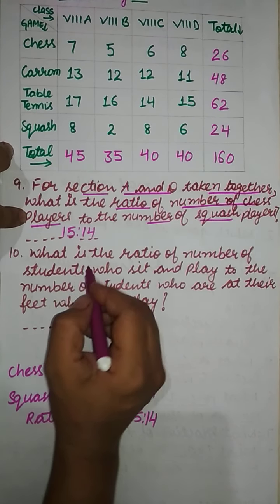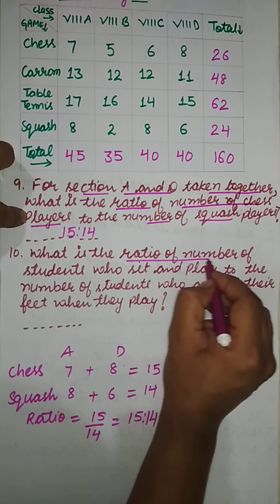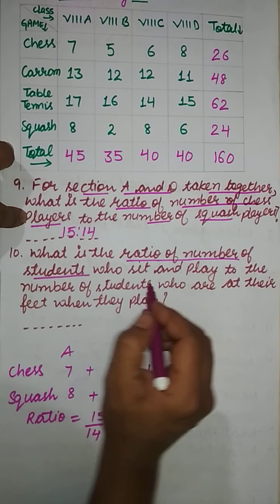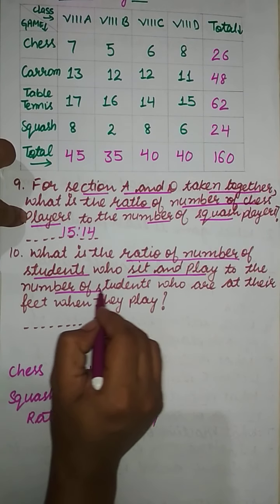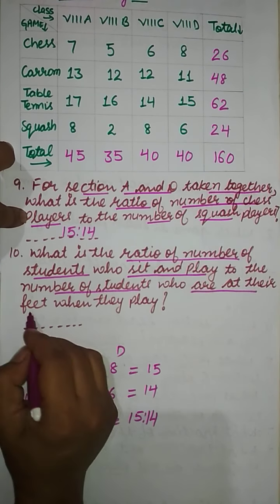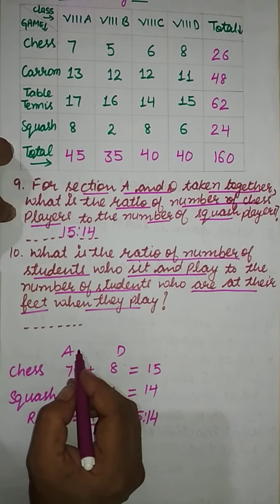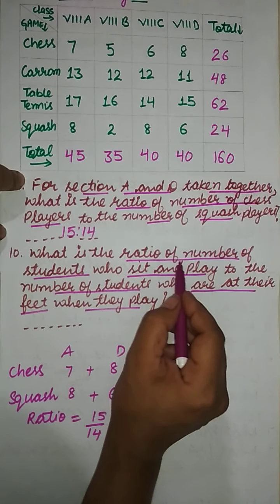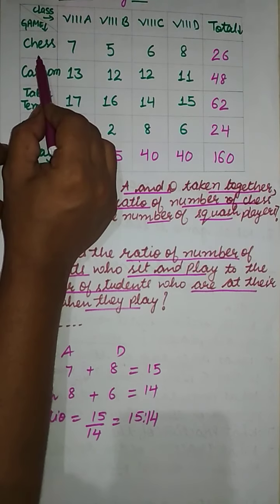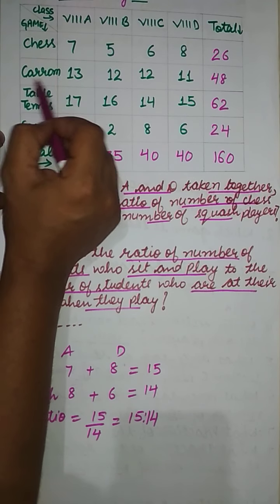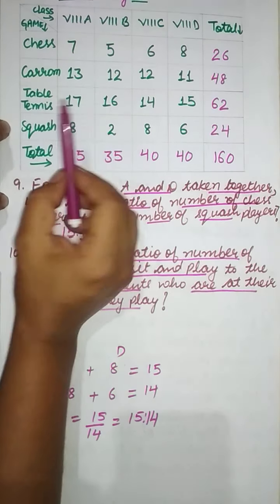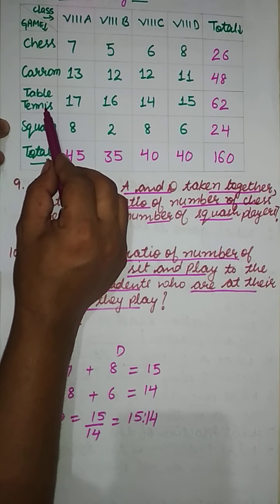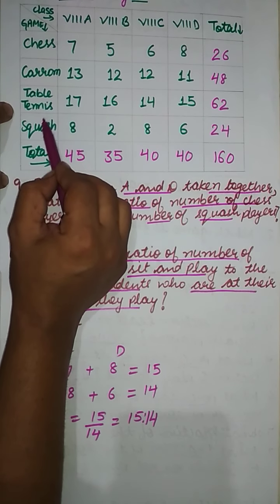Now question number 10. What is the ratio of number of students who sit and play to the number of students who are at their feet when they play? Now students, the meaning of sit and play: if we want to play chess, we will sit and play. And similarly for carom, when we are to play carom board, we are to sit and play. But in case of table tennis, we have to go to the ground. We have to stand up. Then we can play table tennis.